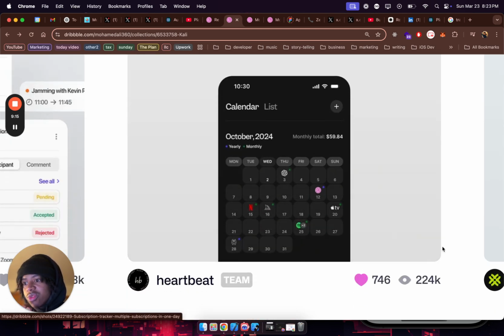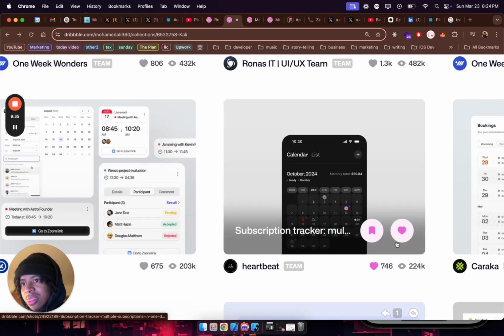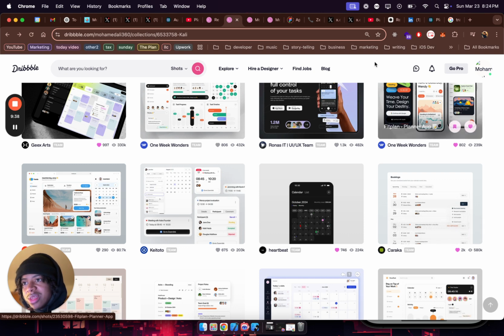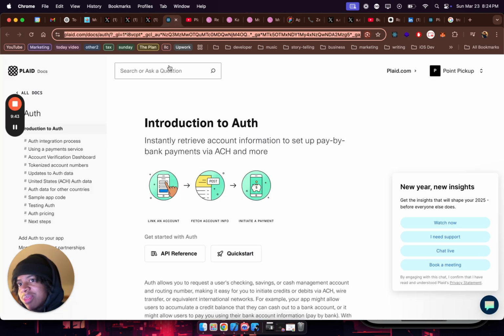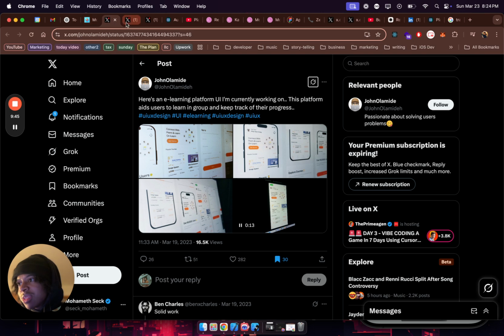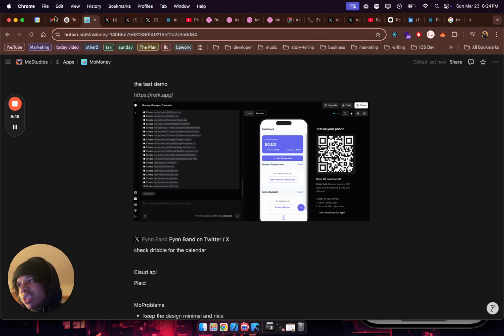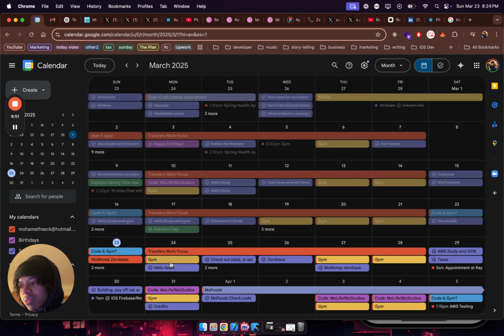I thought it was really cool. I really love the calendar, and someone made a web view version of it. It's kind of cool to see Netflix and Spotify visually with the icons. I'm not sure if I want to go searching for a bunch of company logos and put them up there, but maybe that wouldn't be a bad idea. Yeah, I'll probably do that. Y'all let me know in the comments. But I'm not integrating Plaid yet. I think I'm gonna save that for later because the goal is to finish this this week